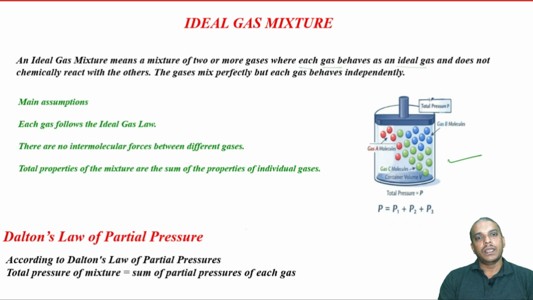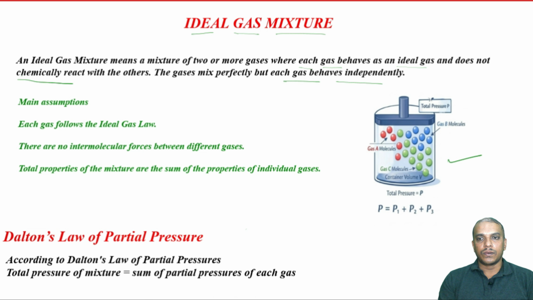Yes. If each gas behaves as an ideal gas and if they do not chemically react with others and the gases mix perfectly, but each gas behaves independently, in that case, we can call the gas mixture an ideal gas mixture.